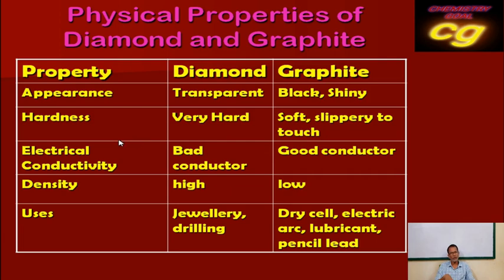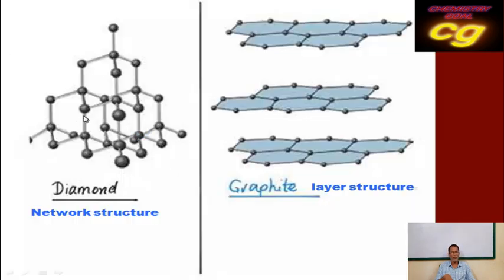If you see the structure of diamond and graphite, in diamond one carbon is attached to 4 carbons. Suppose this is one carbon attached to 1, 2, 3 and 4. So this center carbon is attached to 4 carbons. But in graphite, one carbon is attached to 3 carbons. Remember this is the difference between diamond and graphite. In diamond, carbon is connected to 4 carbon atoms, but in graphite, carbon is connected to 3 carbon atoms.